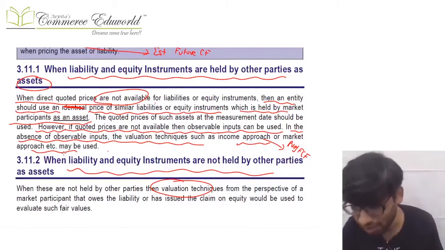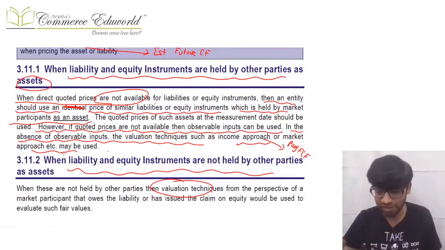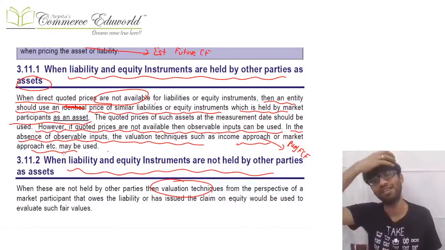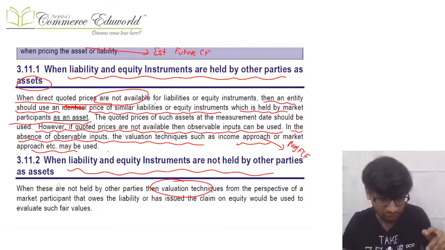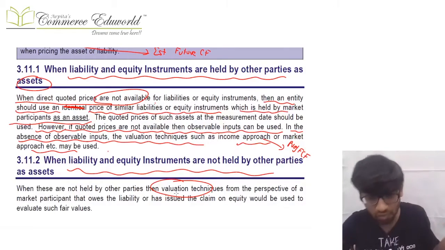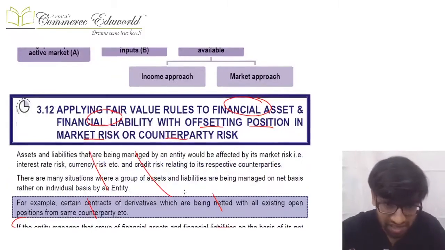Now, if we want to calculate the fair value of a liability or own equity instrument that is not held by another party as an asset, for example, I have a liability, a provision for a claim where someone has filed a case against me, that's my liability, but it is not held by the other party as an asset because he has not recorded it as an asset. In that case, the only thing that can be done is valuation techniques. You will have to use the valuation technique.